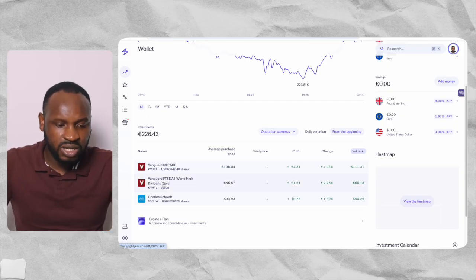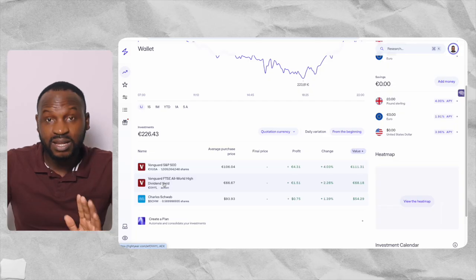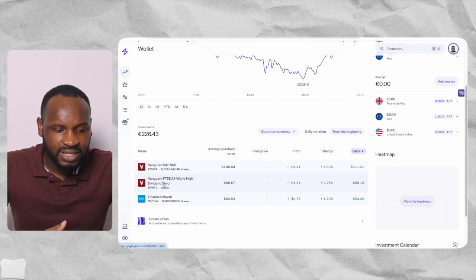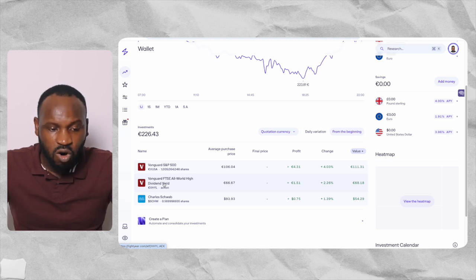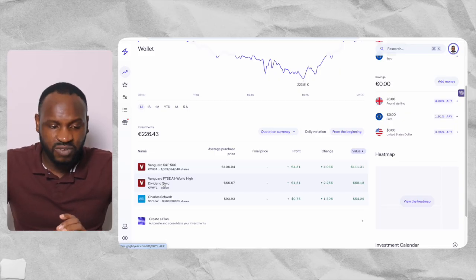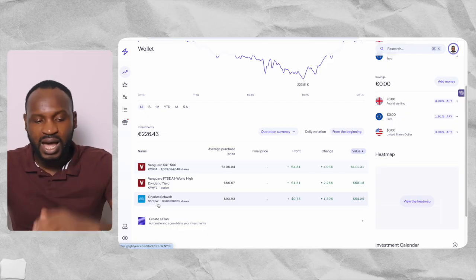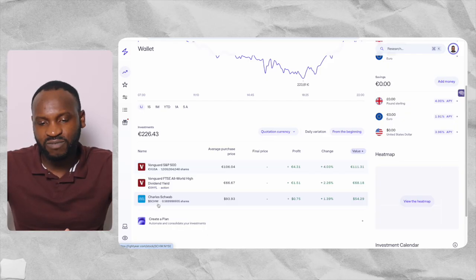And the second one that I invested in is VHYL, which is Vanguard FTSE All-World High Dividend Yield. That is the S&P 500 that I've invested my money on. And if you scroll down here, you can see Charles Schwab, which is SCHW, which is the ticker code of what I have invested my money on.